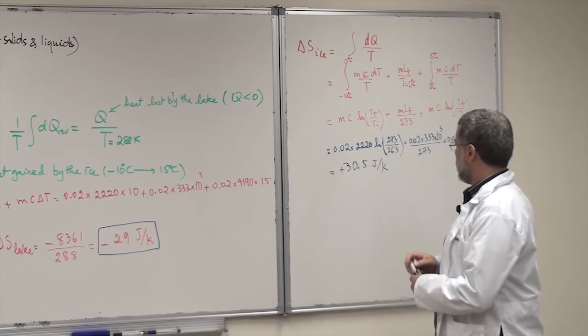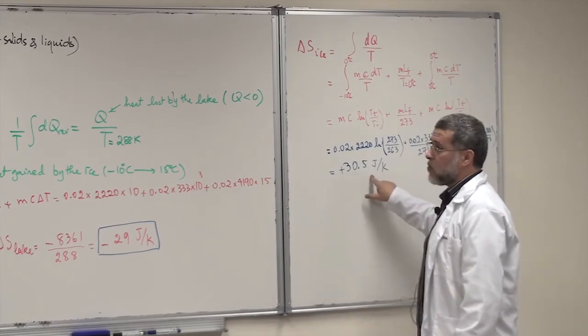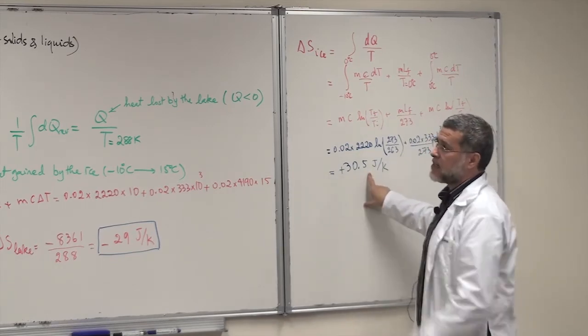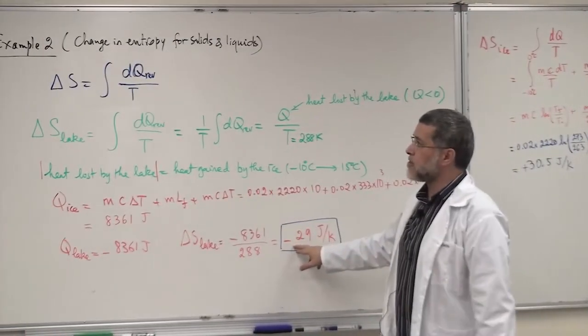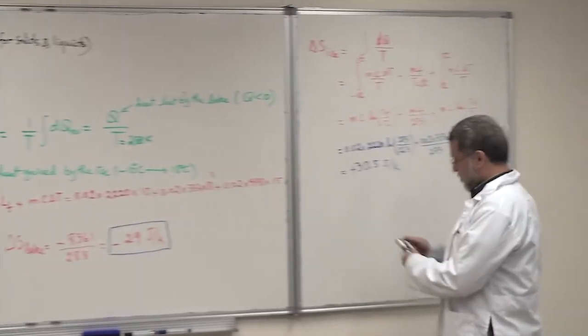You notice that this is positive. Why is it positive delta S? Because the ice has gained heat. Why is it negative delta S? Because the lake has lost heat. Remember these 2 concepts.